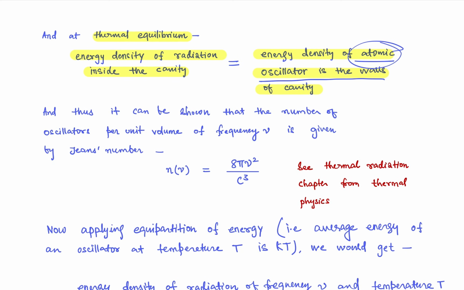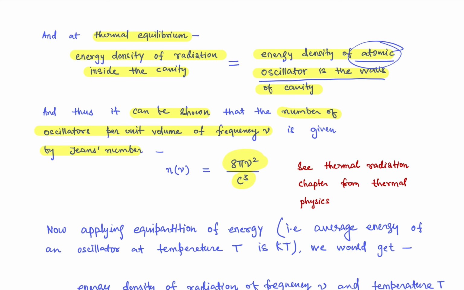Now you can show that the number of oscillators per unit volume of frequency nu is given by Jeans' number. So what is the number of oscillators, like how many such oscillators are there, at a certain frequency? If you change the frequency of the incident radiation, the numbers will change. It is given by 8 pi nu square divided by c cube. And again let me tell you, here you are only required to know the basic formula, not the whole concept.